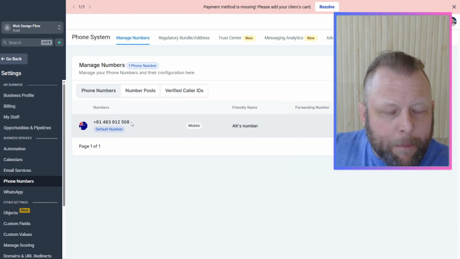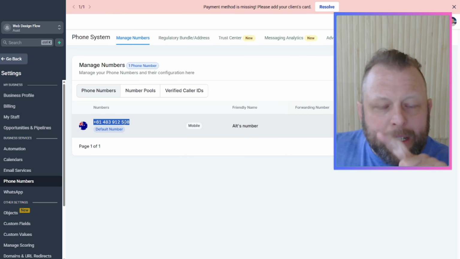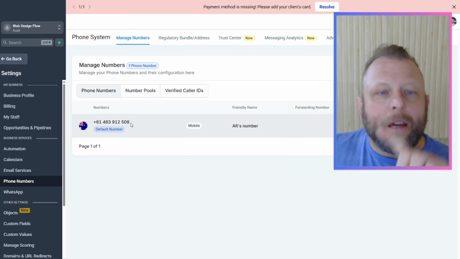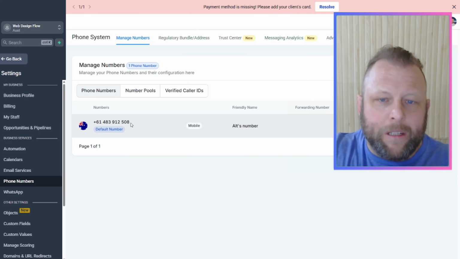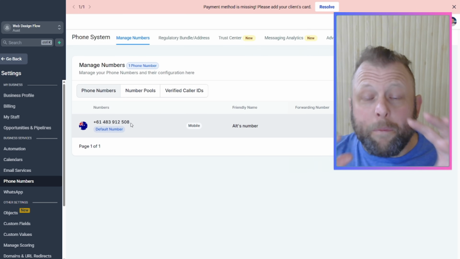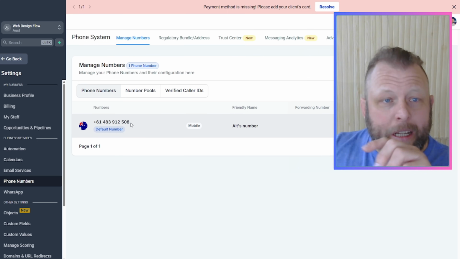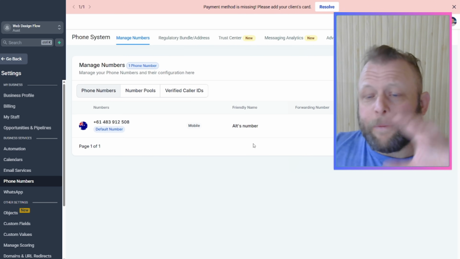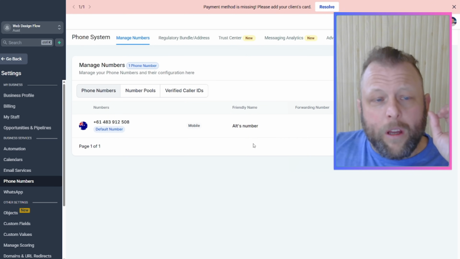I can call from this number. I can still text message from this number. It's a text message number, but I can now also WhatsApp from this number. Unlimited if you do it right and save it out. There's a lot of important stuff and steps in here that we're going to go through to build in here, but that was just a demo. We're going to go through step by step.